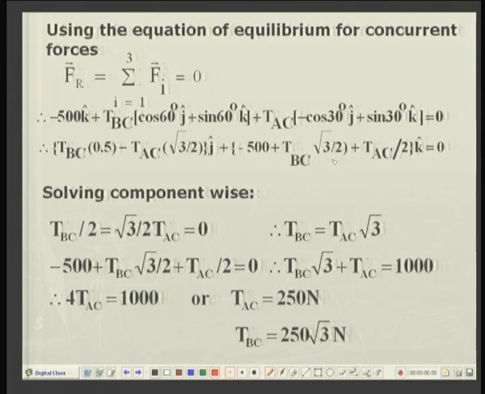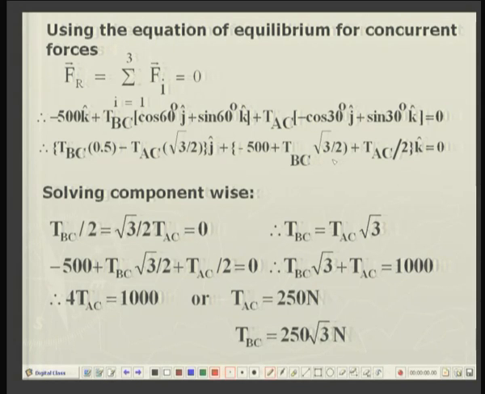Then the force in the string BC is resolved into the y and z components, cosine 60 degree in the j direction, sine 60 degree in the k direction, times the magnitude of the force TBC. Similarly, TAC will have a component in the negative j direction and a vertical component in the k direction. So, these are the two string forces.